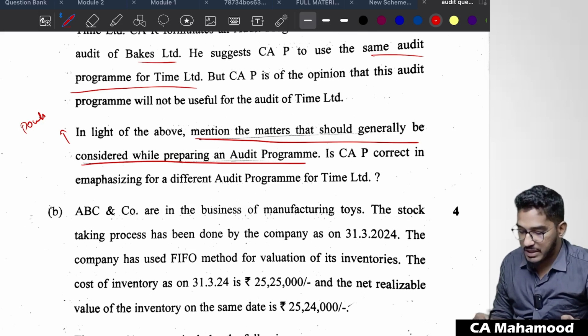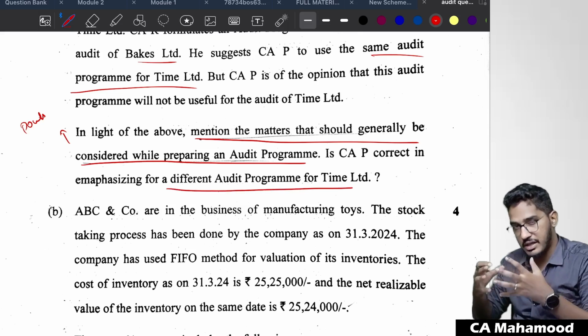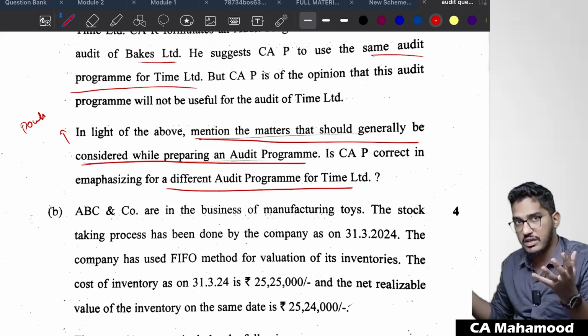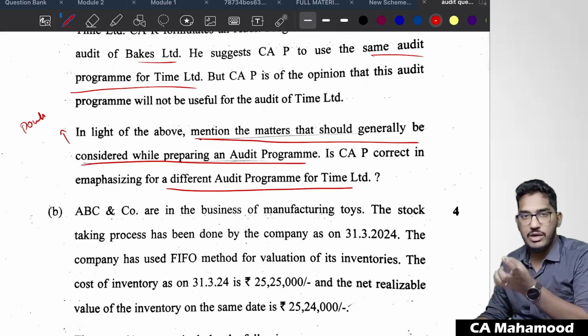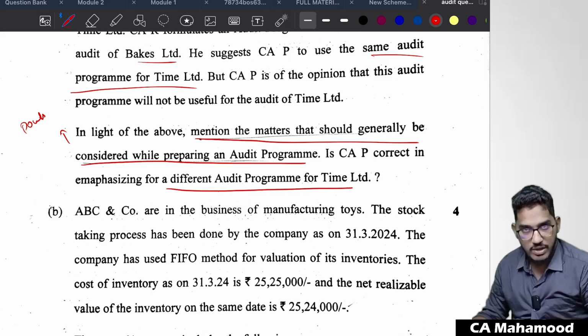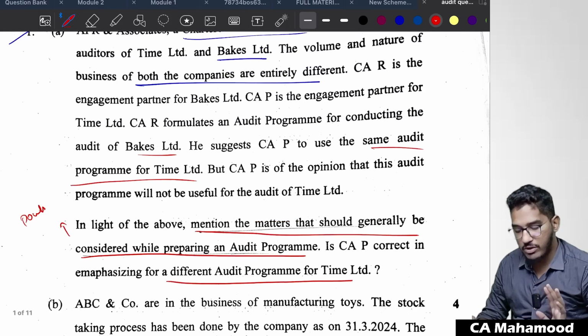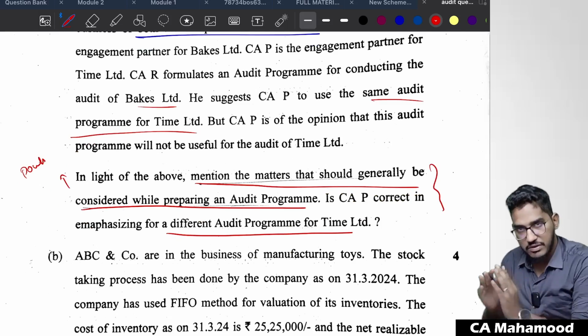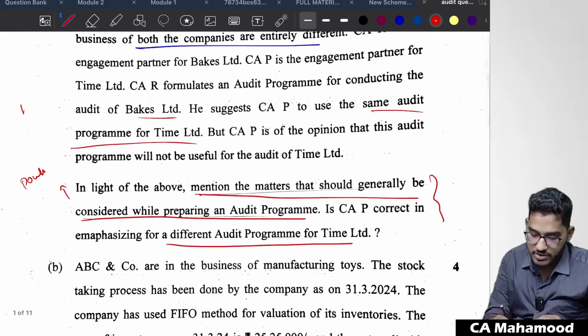Also, is CAP correct in emphasizing a different audit program for Time Limited? Yes, he's correct. The other engagement partner is telling we can't use one standardized audit program for all the clients. Yes, he is very much correct. You have to justify it by writing that standardized audit program paragraph. So it's a straightforward question, not much complication. The question might look lengthy, but if you read the last paragraph, it is pretty much straightforward. This is from audit strategy, audit planning and program.